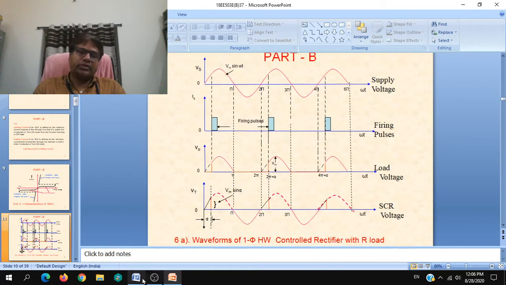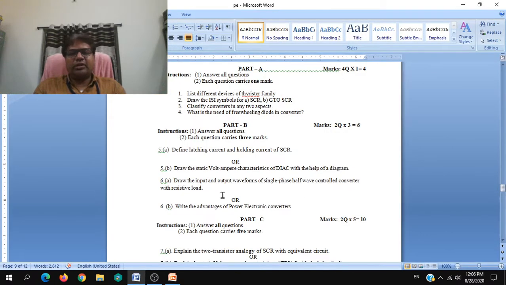When it comes to the sixth question, which is from the second unit, you are asked to answer either of the questions. That is, draw the input and output waveforms of a single phase half wave controlled converter with resistive load. Input is the supply, AC single phase, and output waveform means load voltage and load current.